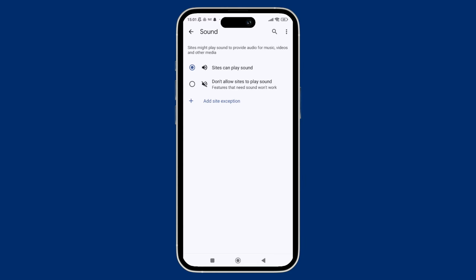And with that, moving forward to step 4, that is to clear the cache.